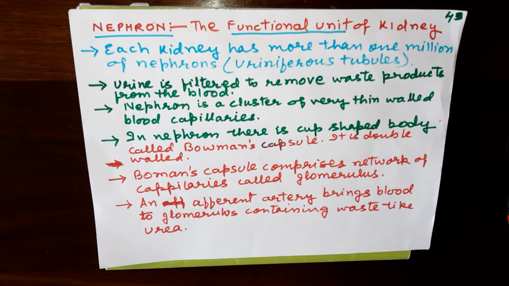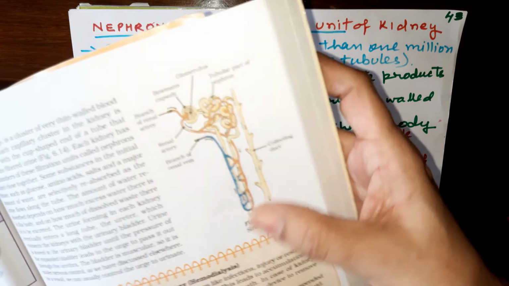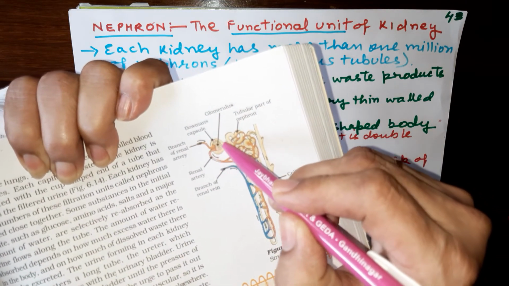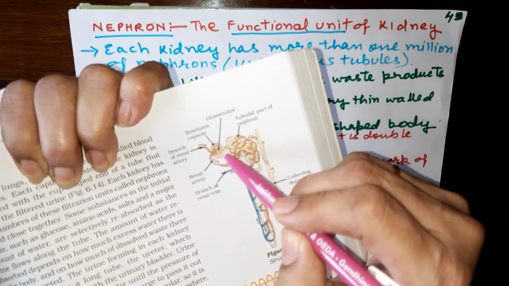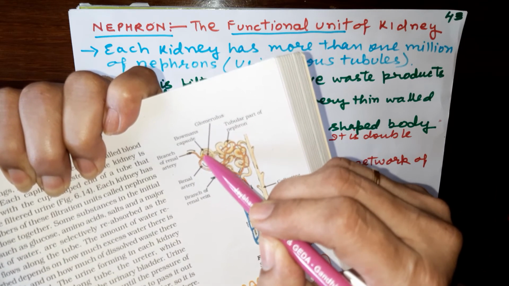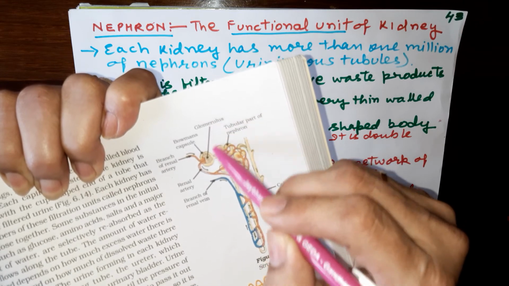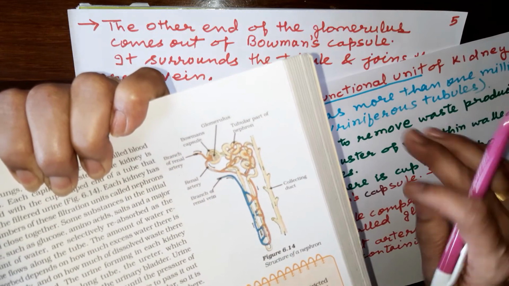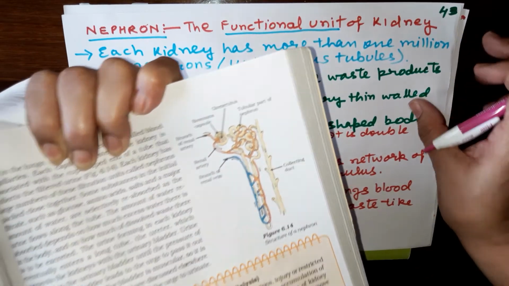This diagram is there in your book, so you can see that this is the cup shaped structure called Bowman's capsule, and inside there is a network of capillaries, that is glomerulus, and one artery will bring the blood here,